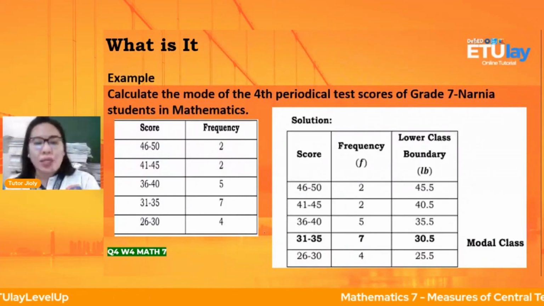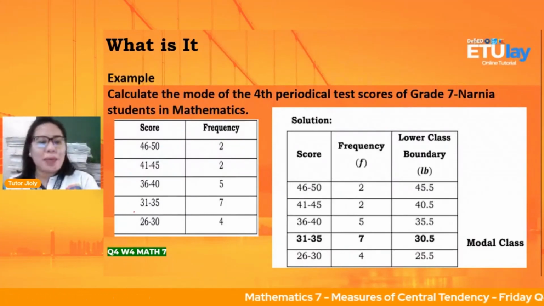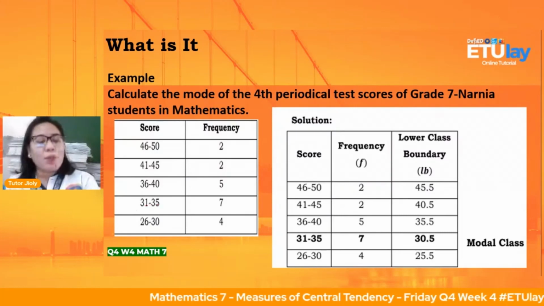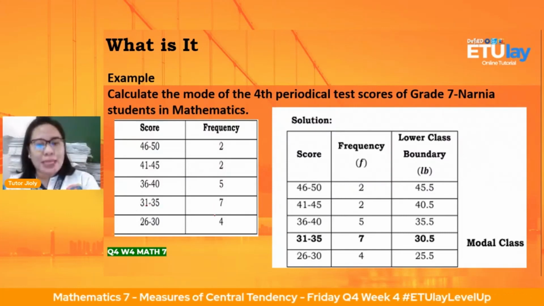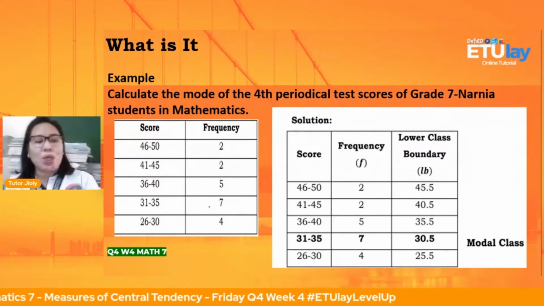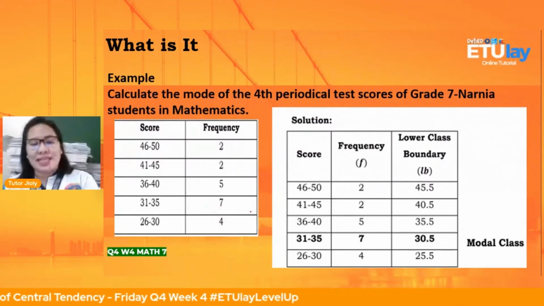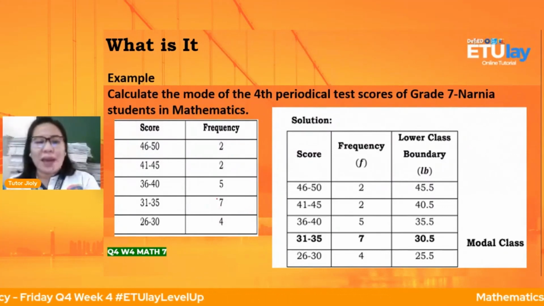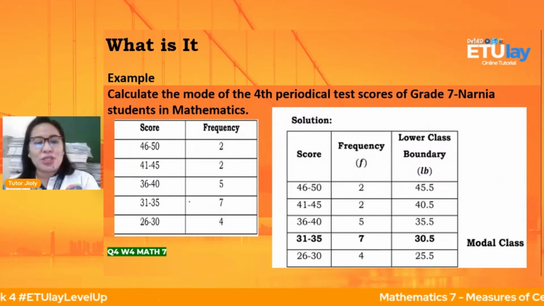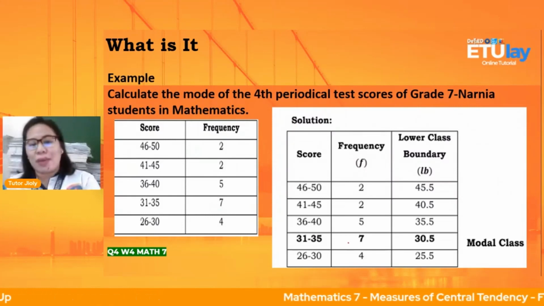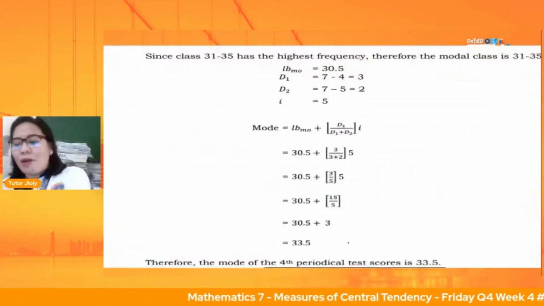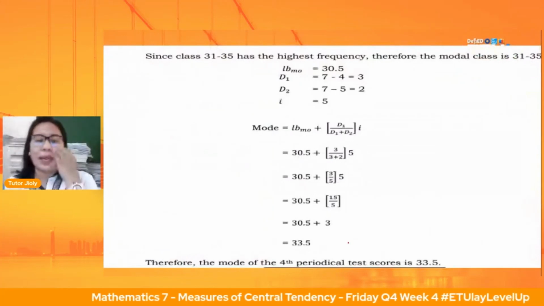Dito, ano yung may pinakamataas nating frequency? Di ba yung 31 to 35, siya yung may pinakamataas na frequency. Ibig sabihin nun, siya yung modal class natin. Napakadali ano? Okay, so yun siya yung modal class natin kasi siya yung may pinakamataas na frequency.